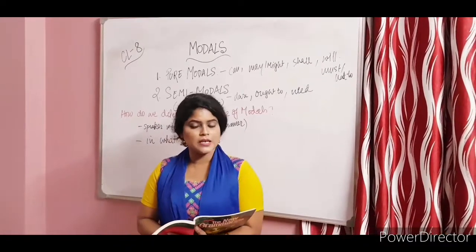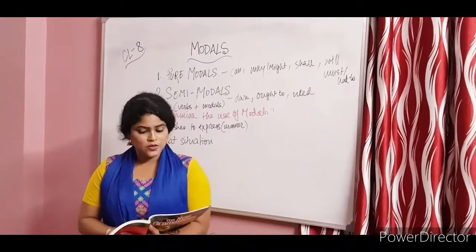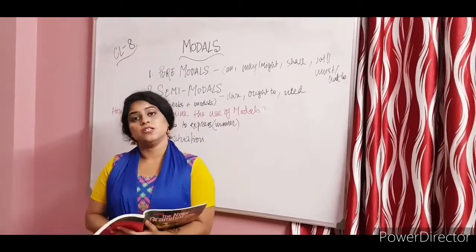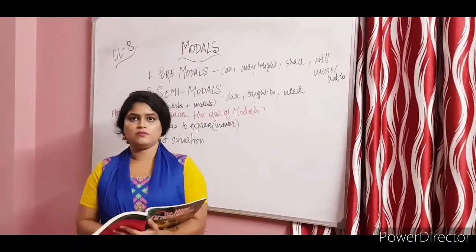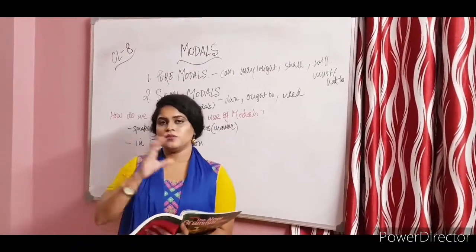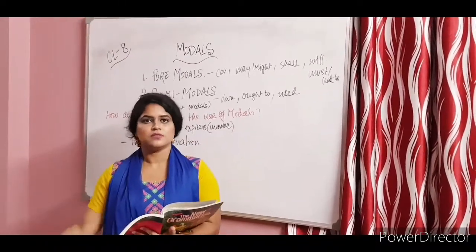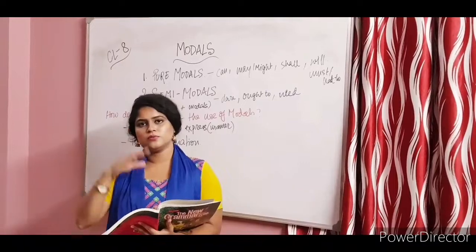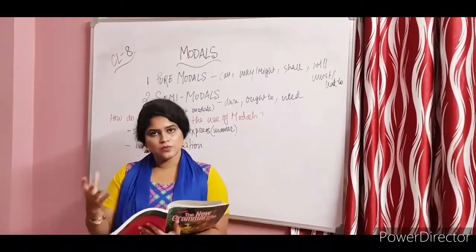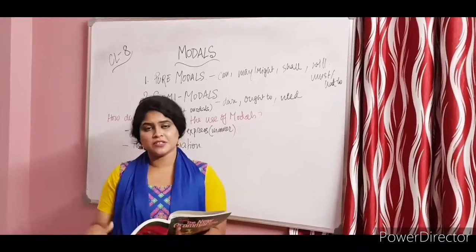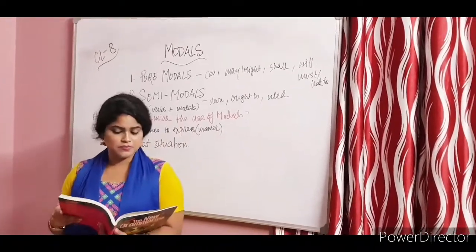So would can also mean future action. That is the past tense of will. I thought I would be late, so I left early. You're expressing that you have thought about something, what you would do in the future. So whatever you thought, you are expressing it in the present. Whatever you did in the past, you're expressing it in the present. That is what we use would for.